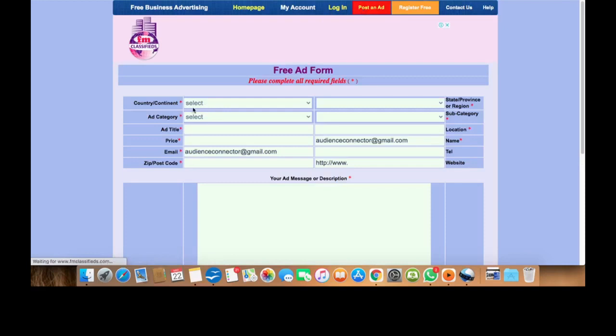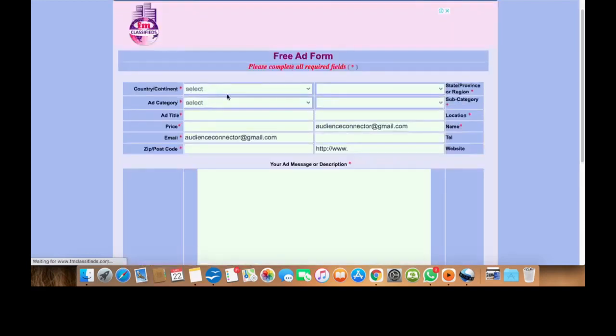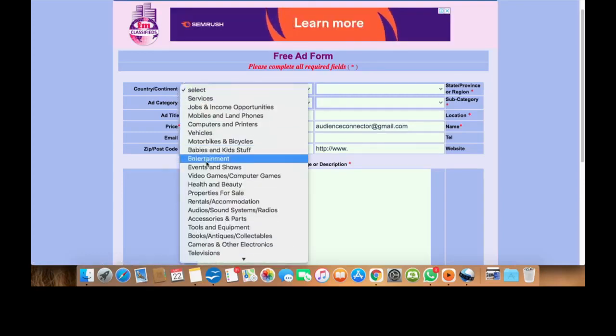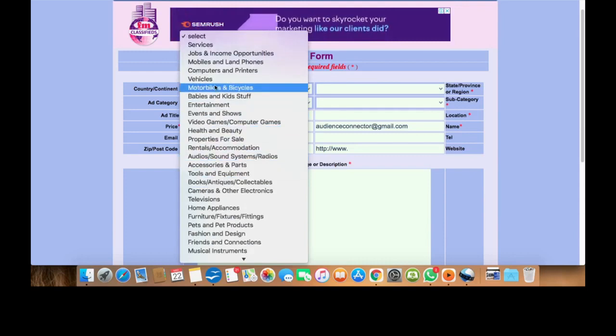As you can see here on the free ad form, you have an option to target country and ad category. This is nice. This is one of the coolest. I respect this platform. Your ad gets targeted to categories. If maybe you are selling a motorbike or a vehicle, you can filter here, and this is for free.